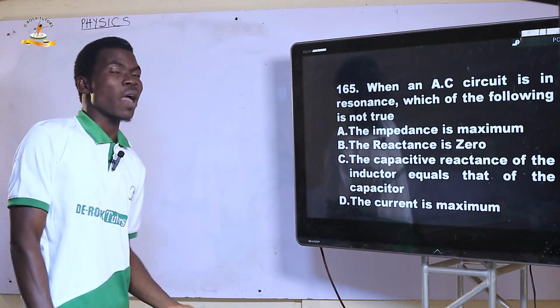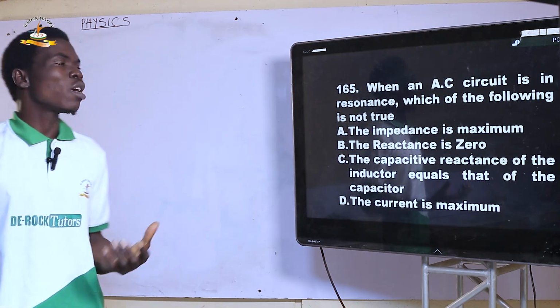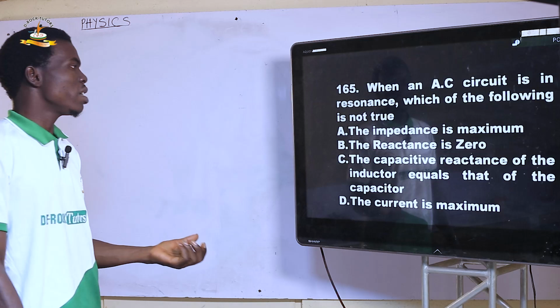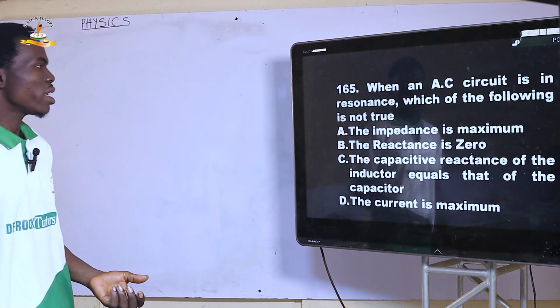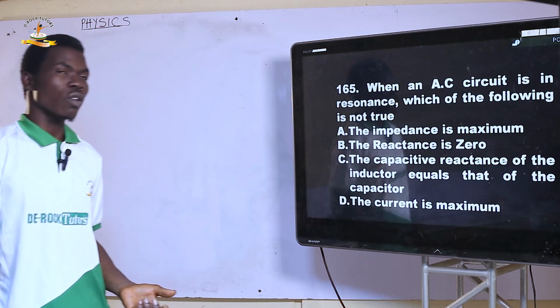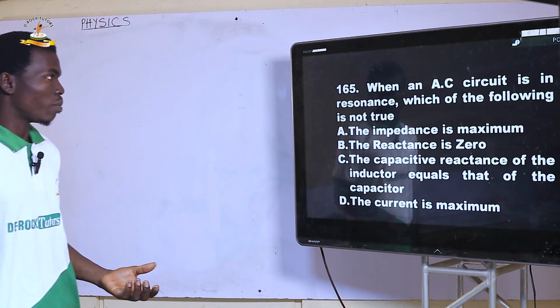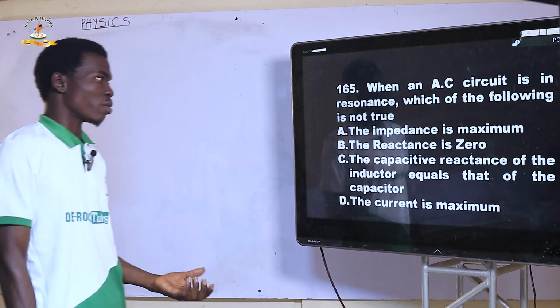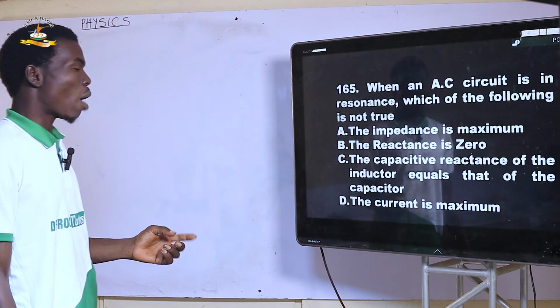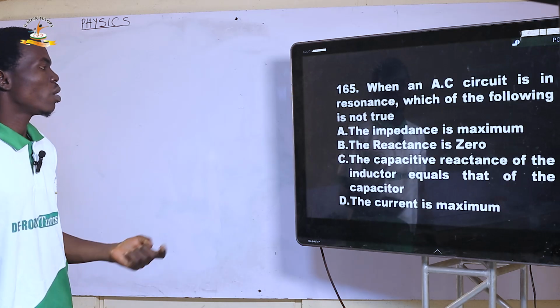A, the impedance is maximum. No, in resonance, the impedance is what? Is minimum. B, the reactance is zero. No, the reactance is not zero. Yes, reactance is zero. When an AC circuit is in resonance, reactance is zero. However, the impedance is not maximum.